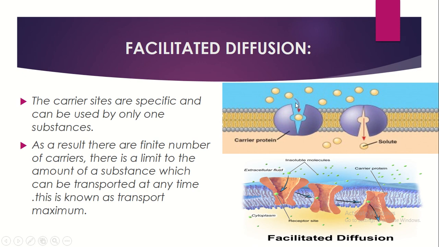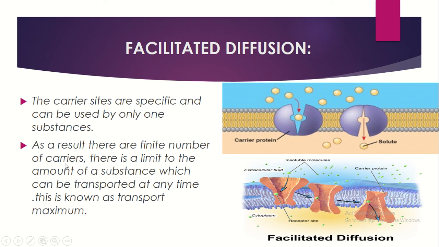So see, this is a carrier protein. This is a specific site. If a solute wants to go across, it should come in. This will change its size and shape, and it will take the solute to the other side of the cell. So the carrier sites are specific and can be used by only one substance at a time, or according to the carrier site, it differs.